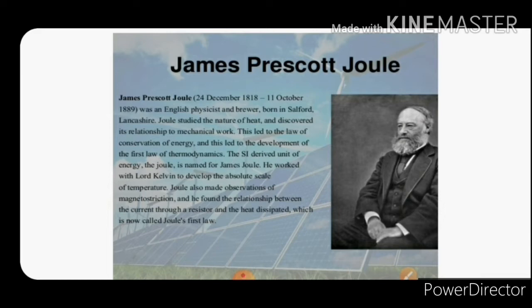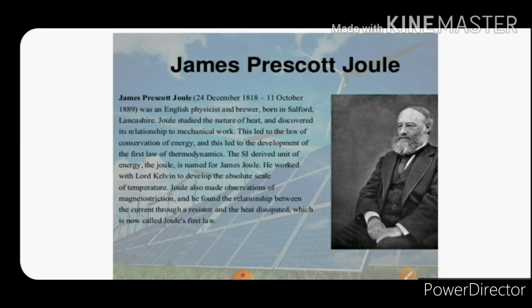The SI unit of energy is joule, which is named after this great scientist James Joule. He worked with Lord Kelvin to develop the absolute scale of temperature.